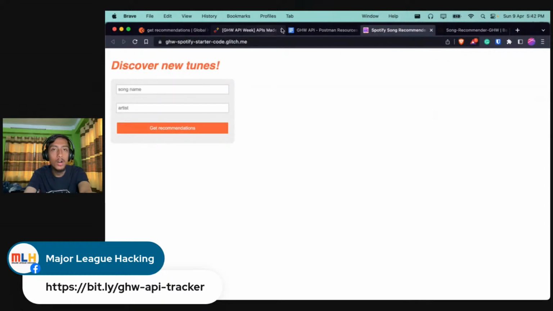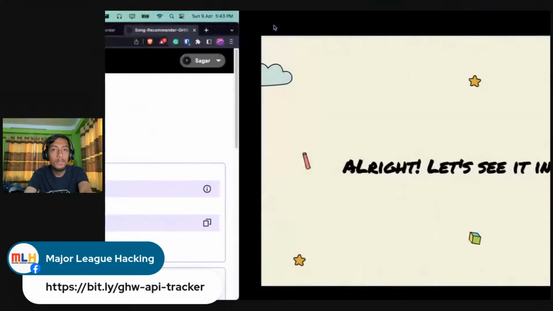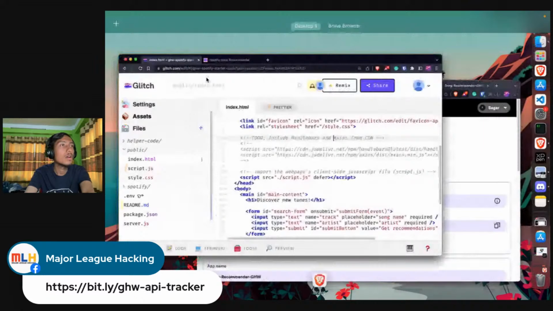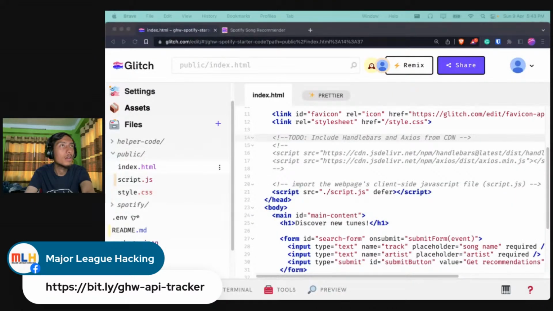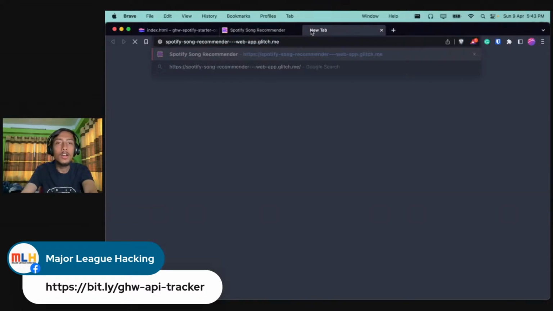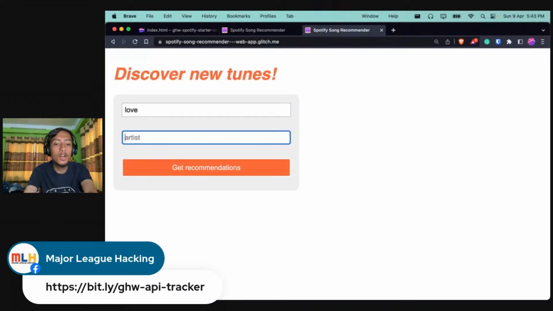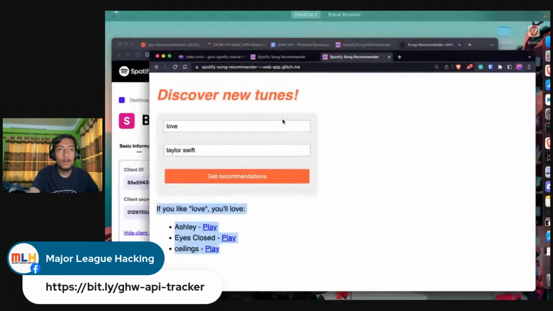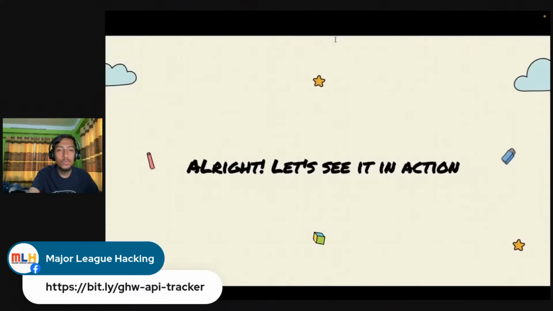Just a second, not the starter code, I want the complete one. Okay, let me pull that up. Awesome. So this is the link for the complete one. If you type a song over here and an artist, you will be able to see this response, right? We are using some templating for this, and we are using handlebars.js. That's why we need to use handlebars.js over here. So that is what we need to do here.